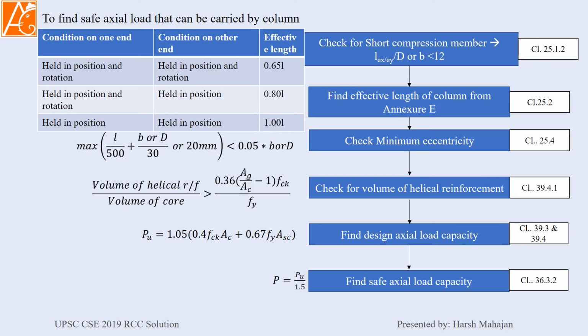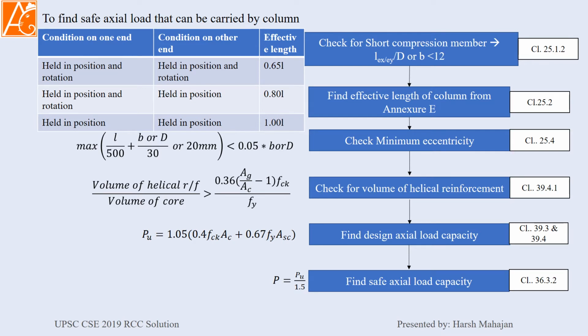So what will be the procedure? First of all, check for the short compressive member. You have to check whether the member is short or not, because all the formulas given in the Indian Standard Code are for the short compression member. If you are going for the long member, then you have to change it further.